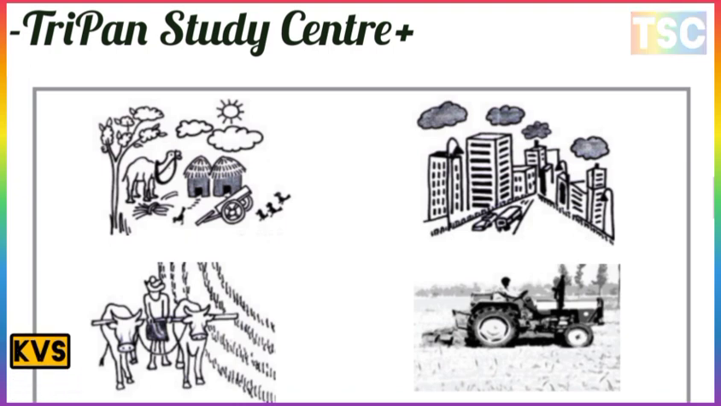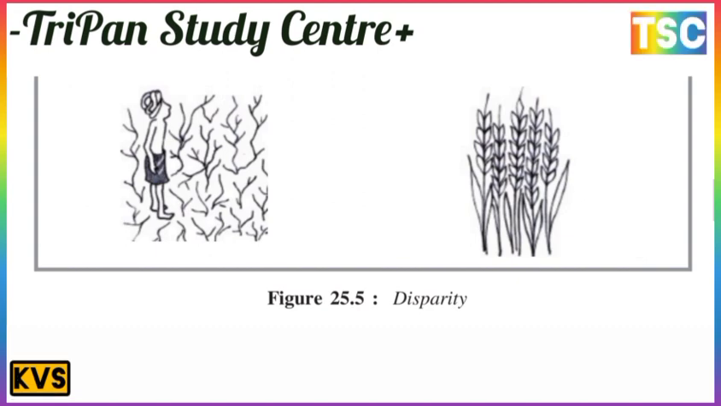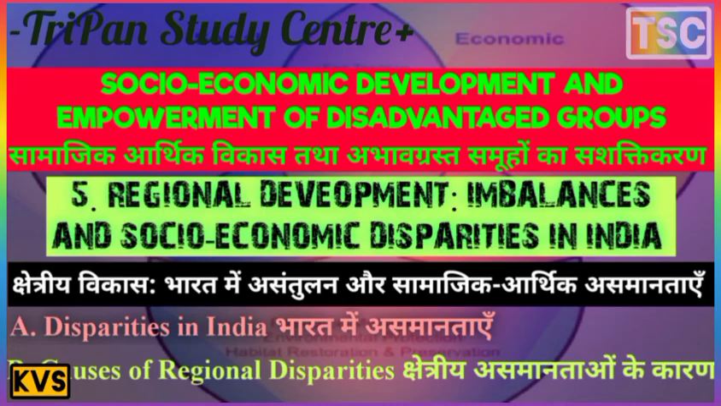Urbanization, village, and farming are shown in the picture on your screen. In the next picture, there is agriculture and this area. This is a disparity. This is important: there are disparities in India.